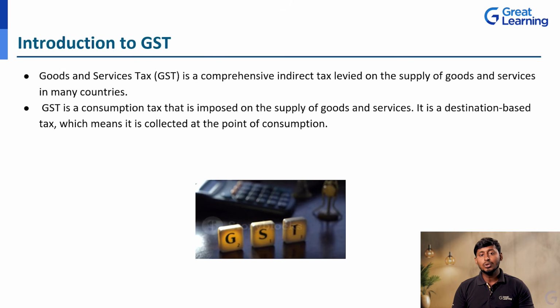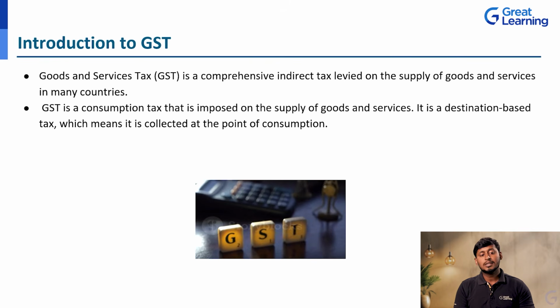So when they are going to consume that product, they are going to pay tax because they purchase from one party or from one shop, correct? At that time, they pay tax at that particular shop. That shopkeeper is going to remit that money to our state government, because we are the exporter of that product and services. So at the point of consumption only, we are going to collect this GST. That is the main feature or the main characteristics of this GST. It is the consumption based tax.